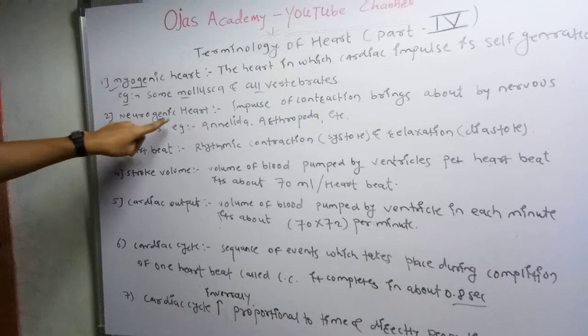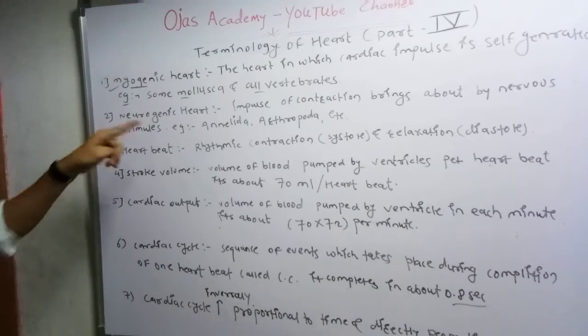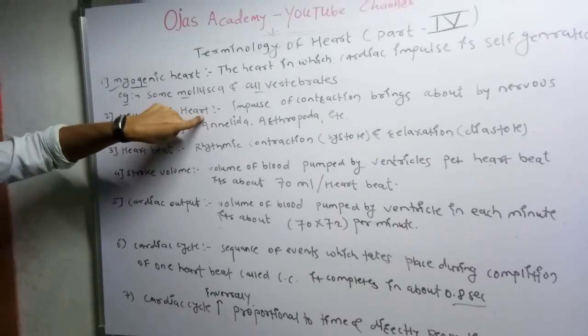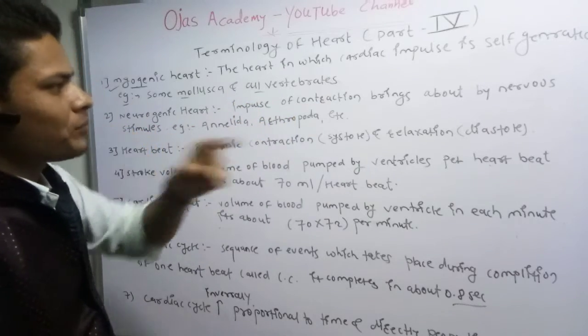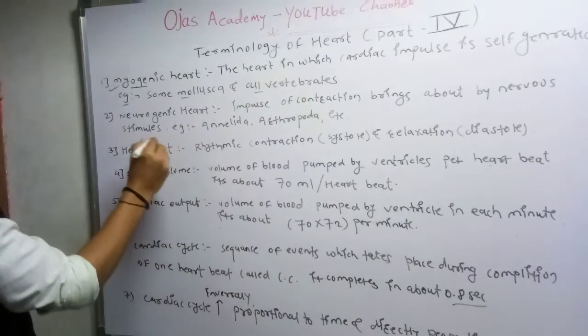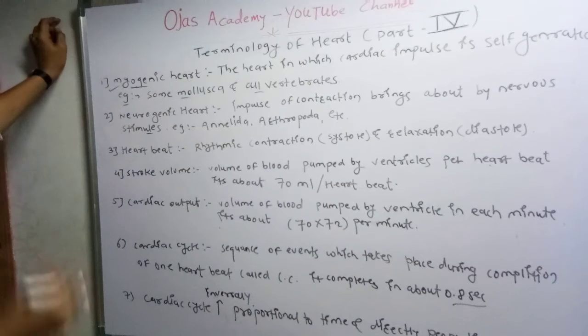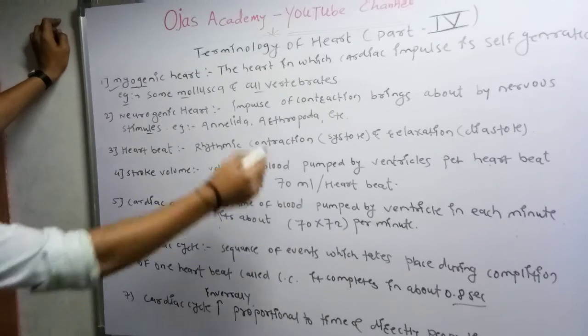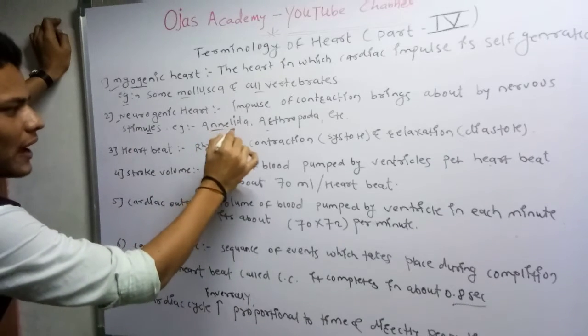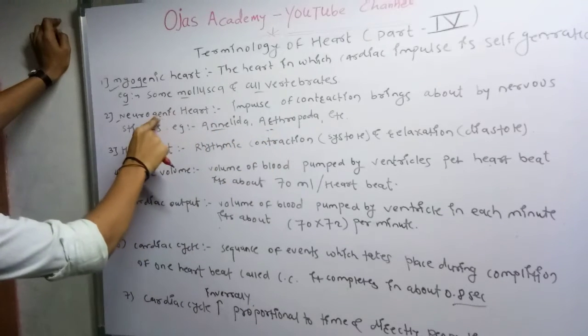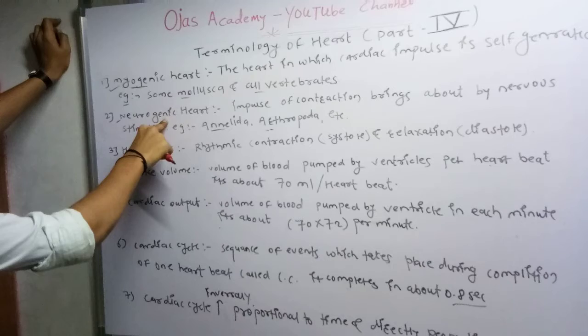Next point is the neurogenic heart. In the neurogenic heart, the impulse of contraction is brought about by nervous stimulants. Example: Annelida and Arthropoda are examples of neurogenic heart. In these animals, Annelida and Arthropoda contain a neurogenic heart.